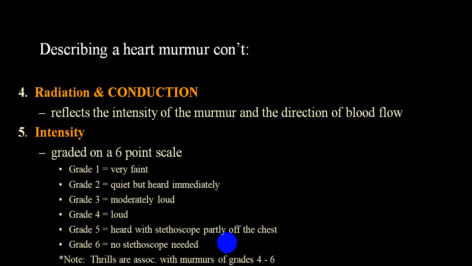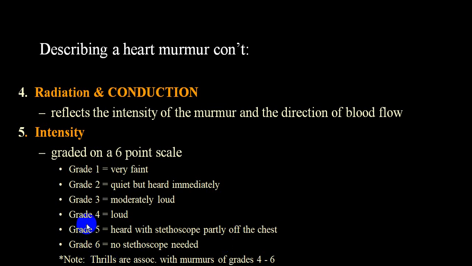To give an example, in a case of VSD, if the murmur is heard also in the suprasternal notch, posteriorly, even downwards right up to the abdomen, in a very wide area, usually we label that as grade 6.